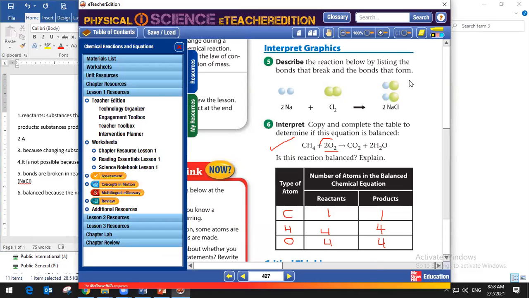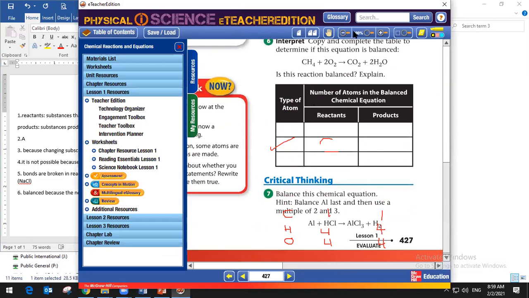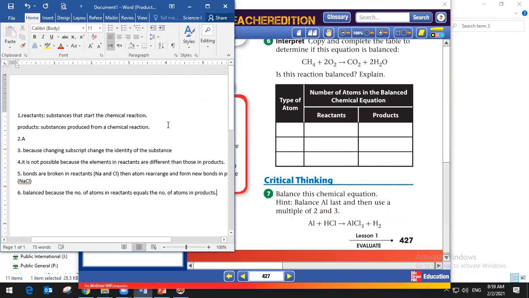Okay, so let's try to find the last part here. Balance this chemical equation, guys. He said to balance Al and Cl, and then use the multiples of 2 and 3. So that's a kind of hint. We already answered this equation together before, so we need someone to answer it. Let's start. Fadia, what do you think? Could you share with us here?